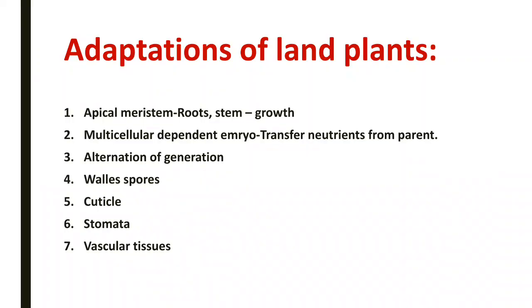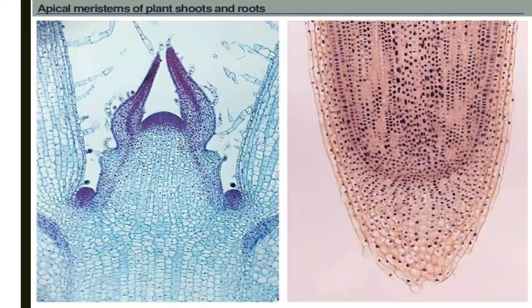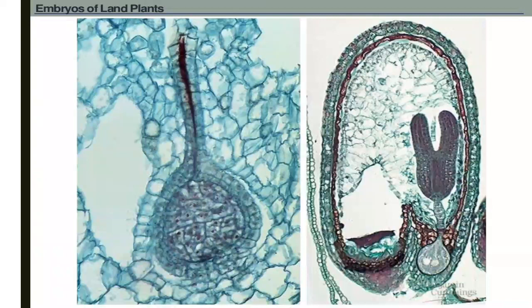Adaptations of land plants: apical meristem, root and stem growth, multicellular dependent embryo, transfer of nutrients from parents, alternation of generations is present, walled spores, cuticle layer is also present, stomata are also present, vascular tissues are present. You can observe here in the diagram the apical meristem of plant, shoot and root. Embryo of land plants, you can observe here in the diagram.